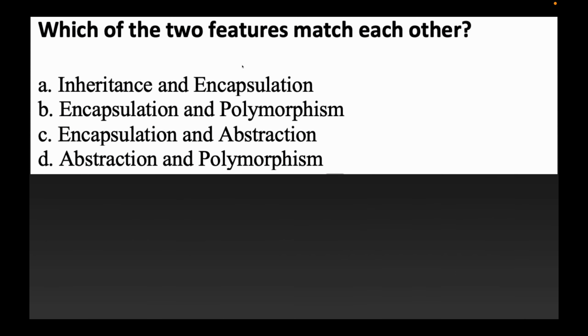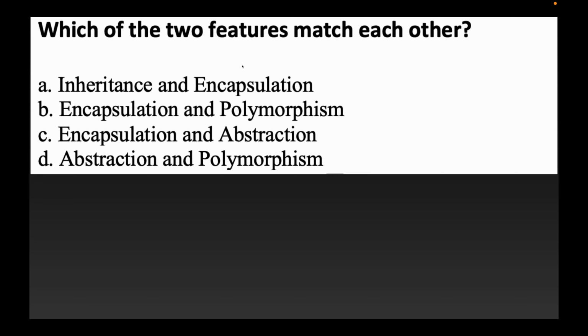Now the next question: which of the 2 features match each other? Can you tell me the answer? The first option is inheritance and encapsulation. In inheritance, the derived class accesses the methods and attributes of the superclass, and in encapsulation we bind methods and attributes into a class, or you can say binding of data. So do they match with each other? No. Encapsulation and polymorphism are both different. Encapsulation is binding of data and polymorphism means one method having different forms.